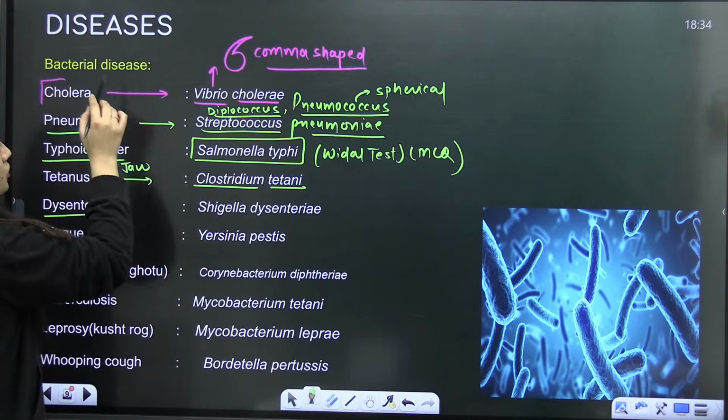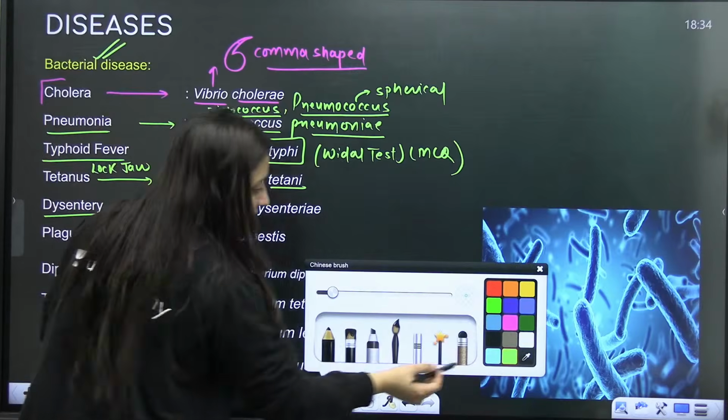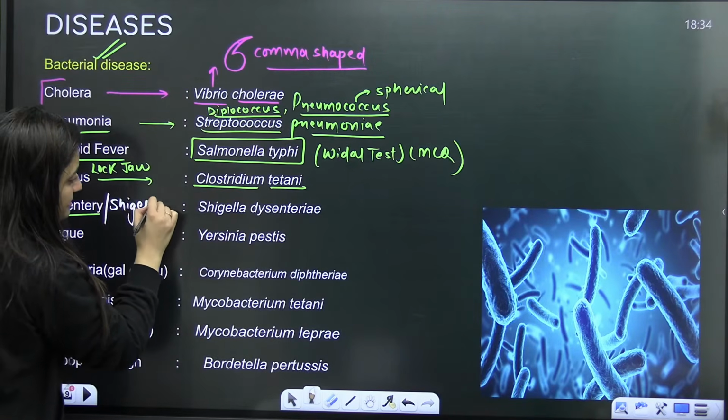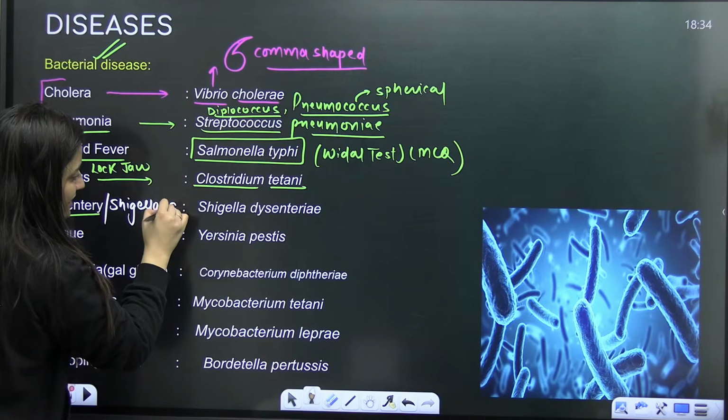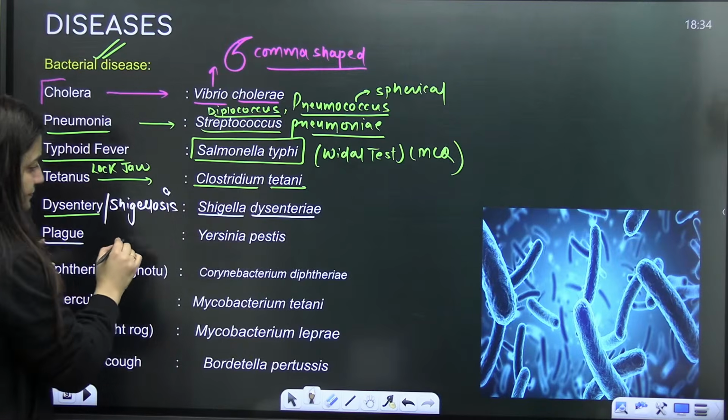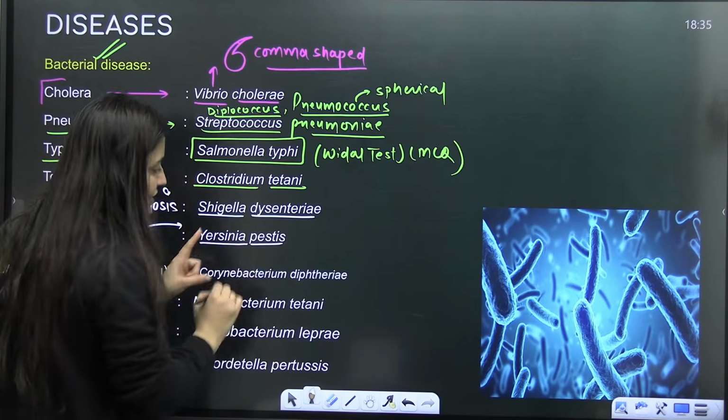Then dysentery. So this is bacterial dysentery, okay? As I said, bacterial dysentery is also known as shigellosis. It is caused by Shigella dysenteriae. Plague. Plague is caused by this bacteria, Yersinia pestis.